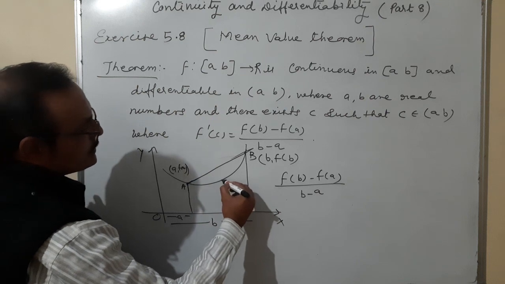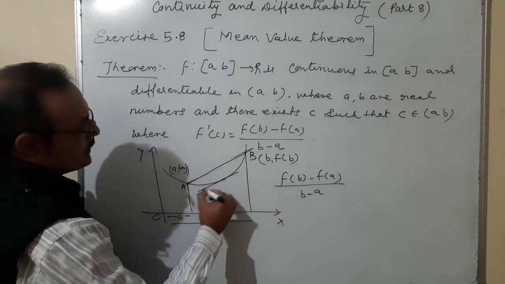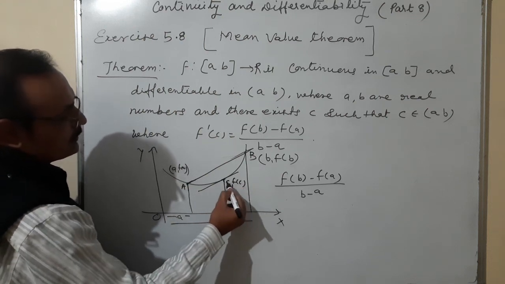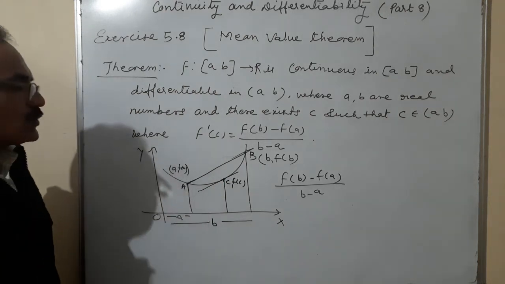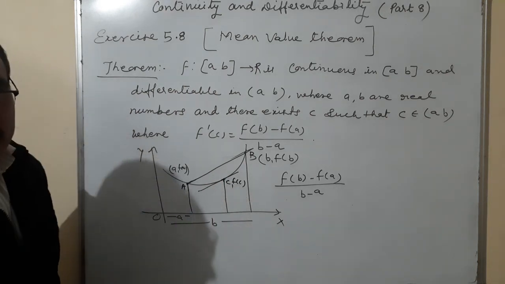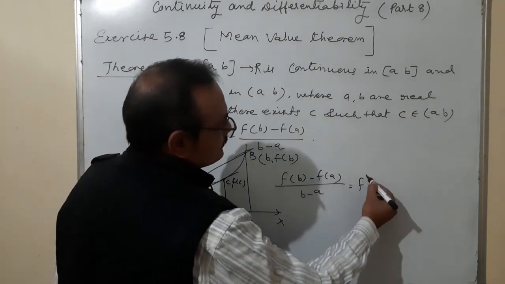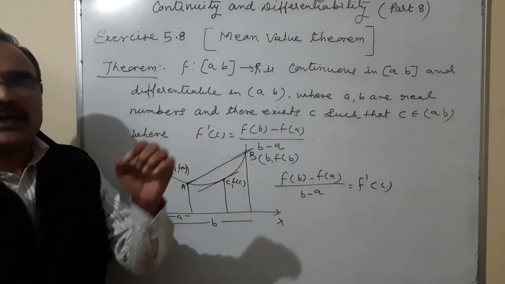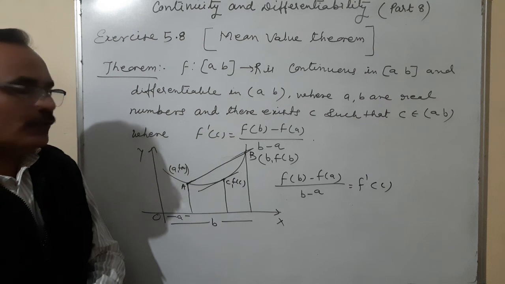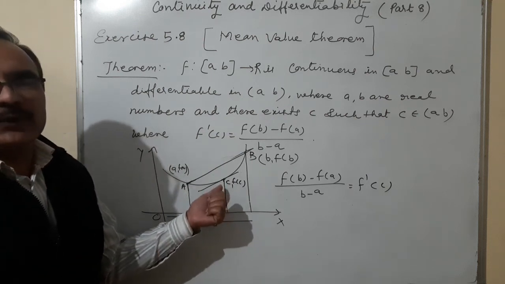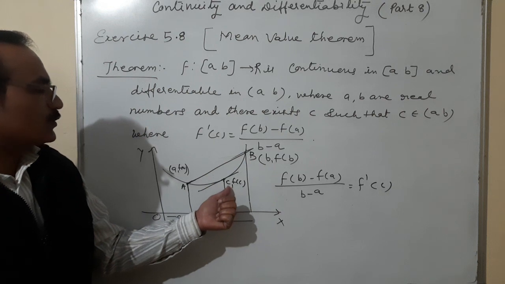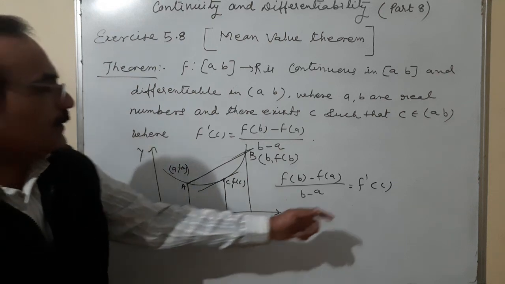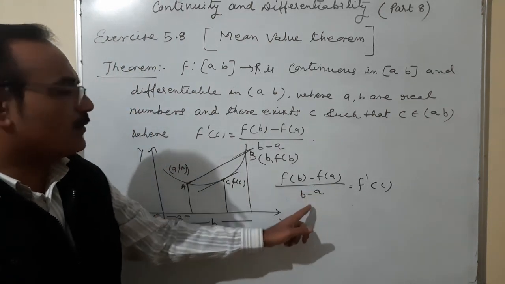at any point, suppose here this is the tangent, and suppose this point is c. So this is c and f of c. So what is the slope of that? The slope of this is the differentiation of it, that means f dash c. Because when we find the slope of two points, y2 minus y1 upon x2 minus x1, but when we put the limit h tends to 0, then the slope at an instantaneous point is the differentiation of that term. So the slope at f of c is equal to f dash c. Okay, so f dash c is equal to f of b minus f of a upon b minus a.